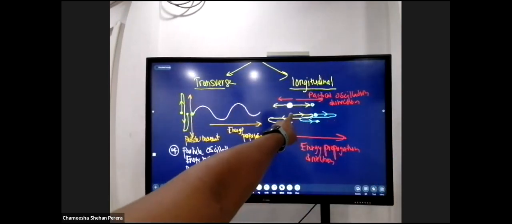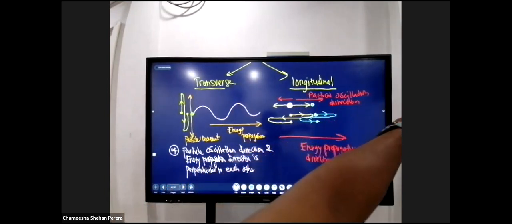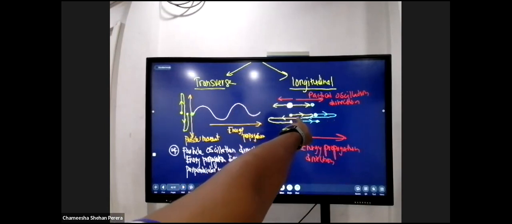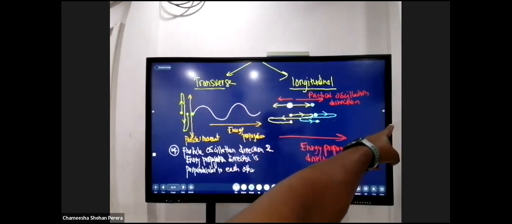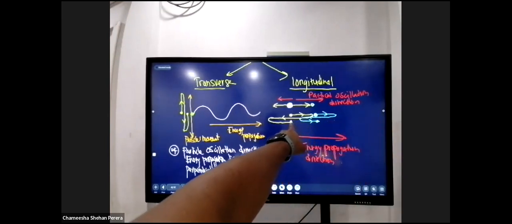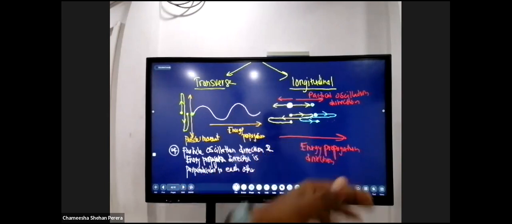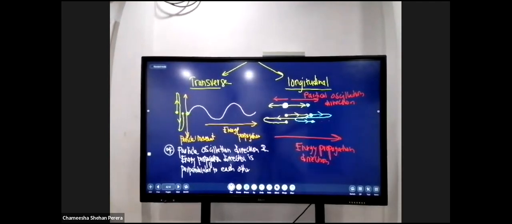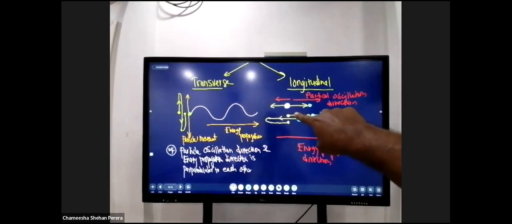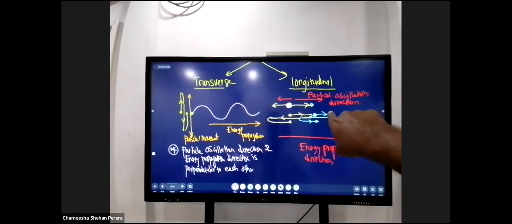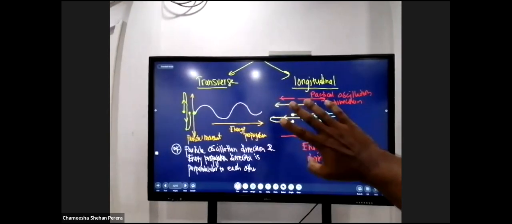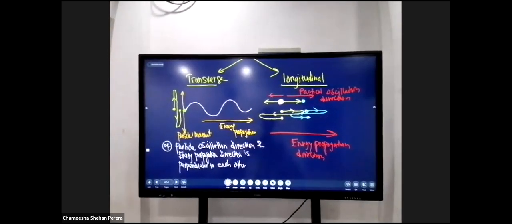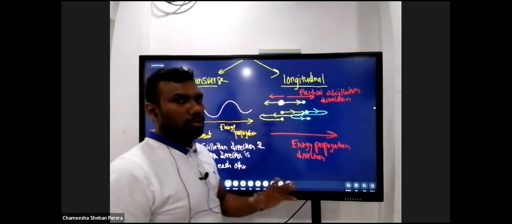Keep in mind, this particle, though it moves a little forward, doesn't move along with the wave. Look at the yellow particle: it started the motion from the initial point, moved forward, moved backward, and came back to the initial point. I hope you can see it as yellow, right? So keep in your mind, these particles do not travel in the direction of the main energy propagation. These particles move only a short distance, move backwards, and come back to the initial position. So don't ever misunderstand that the particles in the material medium travel along with the energy propagation. No, it does not happen.